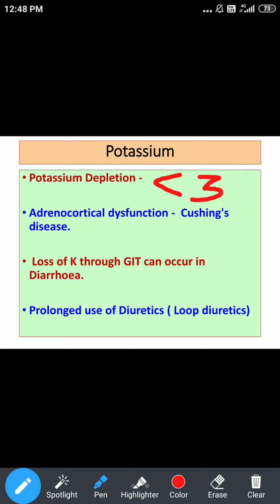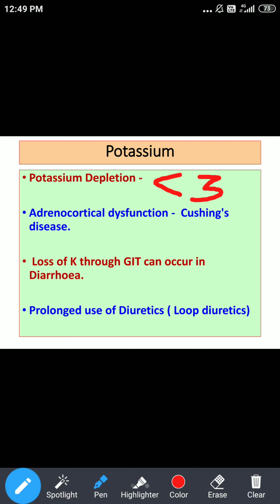So, furosemide is a loop diuretic which can cause loss of potassium. Okay, so this is the adrenal cause. This is related with the drug where you can find hypokalemia. And a common thing again, don't forget severe diarrhea. In addition to severe diarrhea, potassium depletion can occur even if there is severe sweating or severe vomiting. Okay, so severe vomiting, severe diarrhea and severe sweating are the common things which can contribute to potassium depletion.